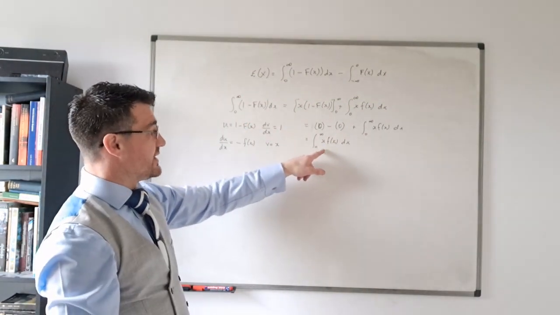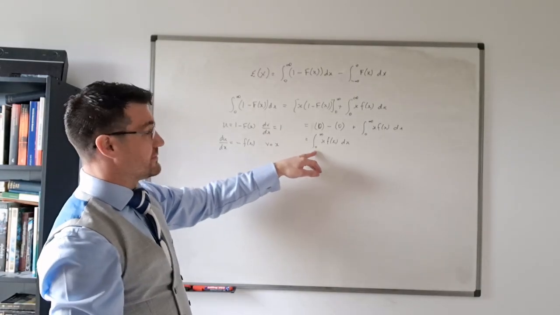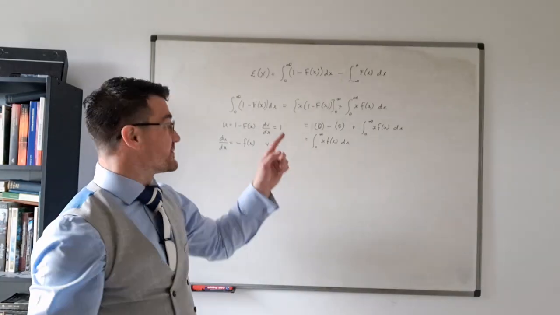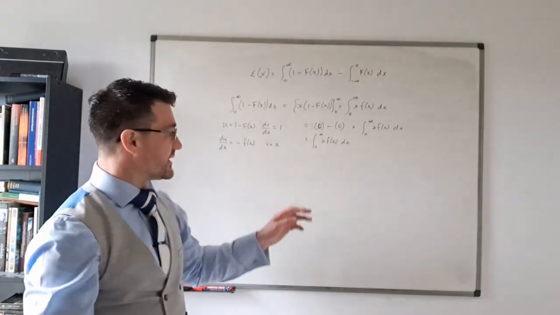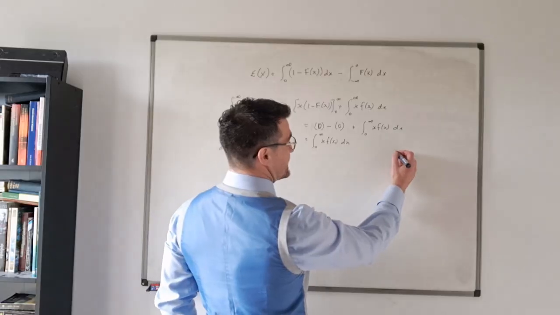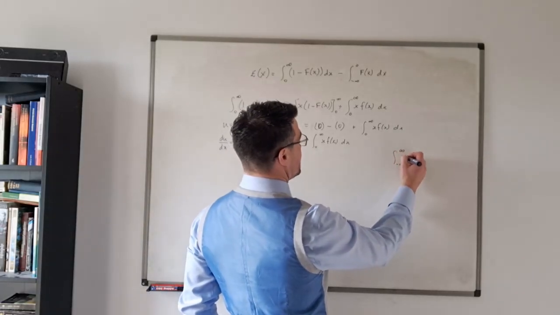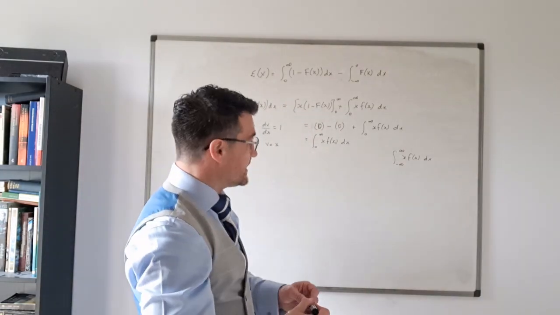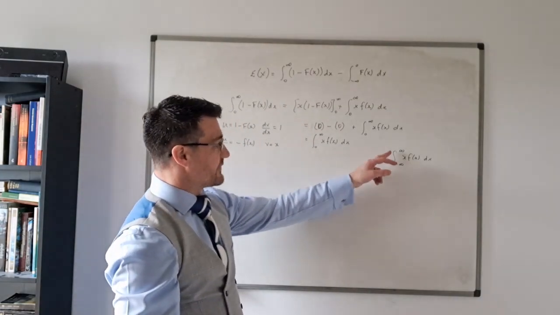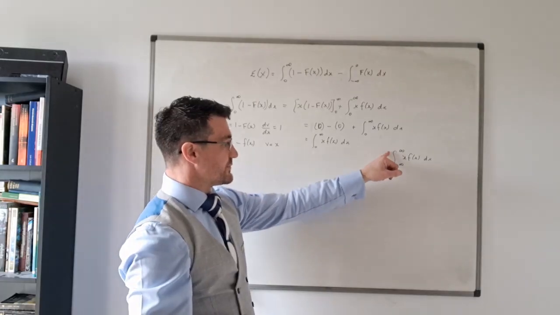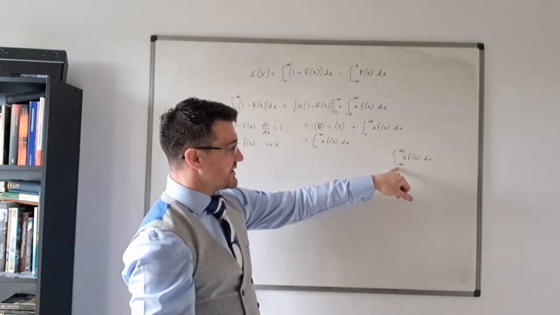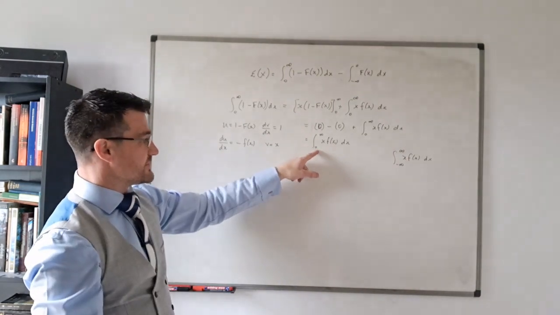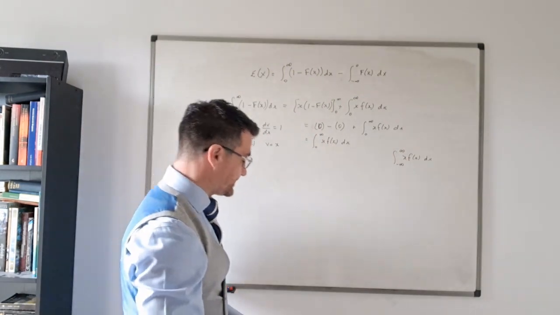Okay, and this is kind of half of the integral, so to speak, of expectation of x. Okay, so the expectation of x, remember, is the integral from minus infinity to infinity of x f of x dx. I'm not saying it's got half the value, it's just I'm integrating over half of the range of possible values of x. The expectation is from minus infinity to infinity of x f of x. Here I'm integrating from 0 to infinity of x f of x.